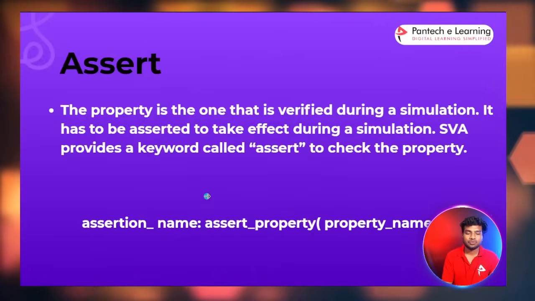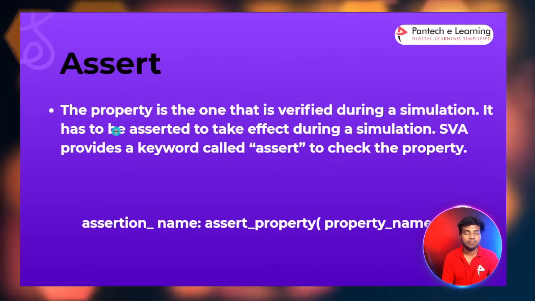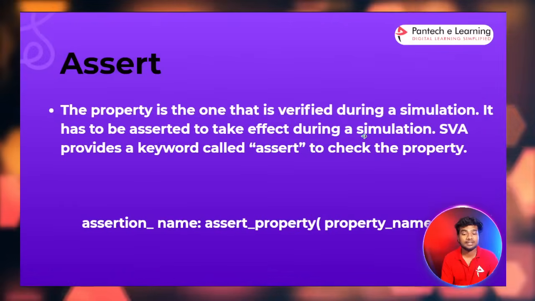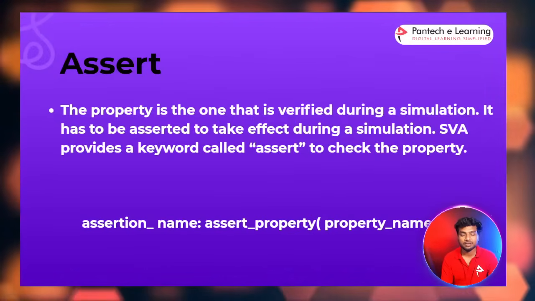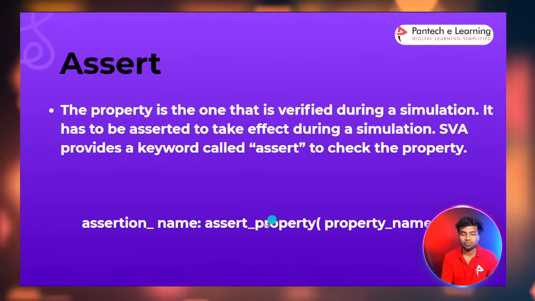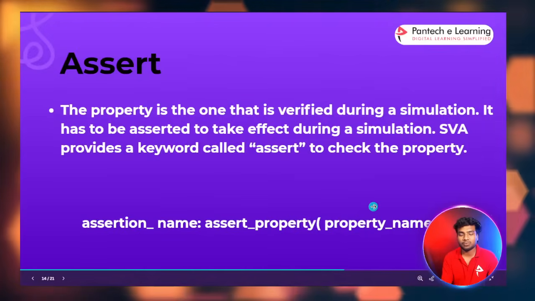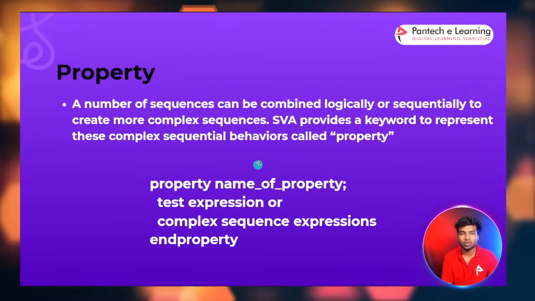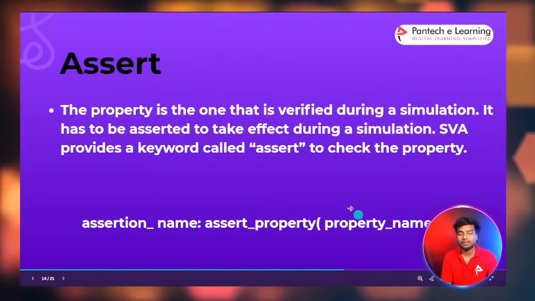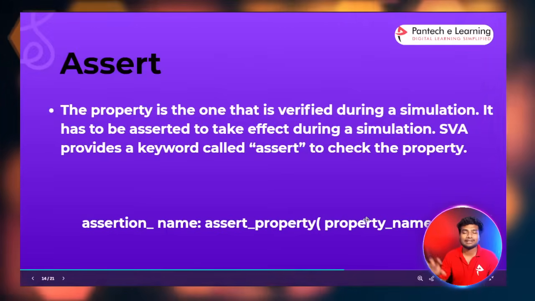Okay, so assert is a main keyword. A property is something that is verified during simulation. It has to be asserted to take effect during a simulation. So assert is a main keyword. You can see here assert property. In the bracket you have to give the property name, the same name you gave to the property. Then only it will assert that property.